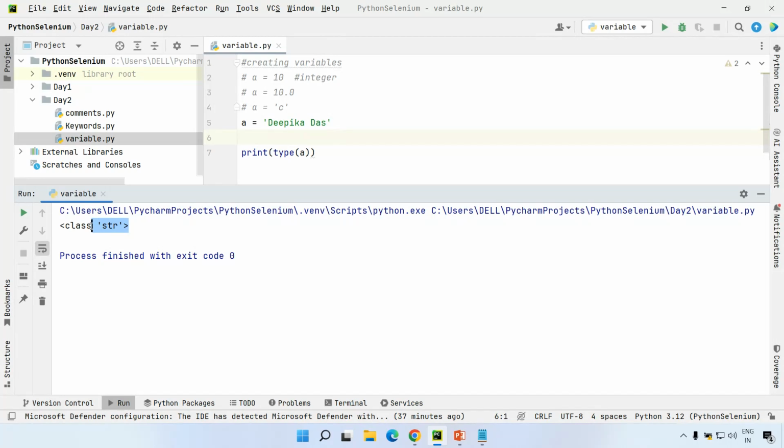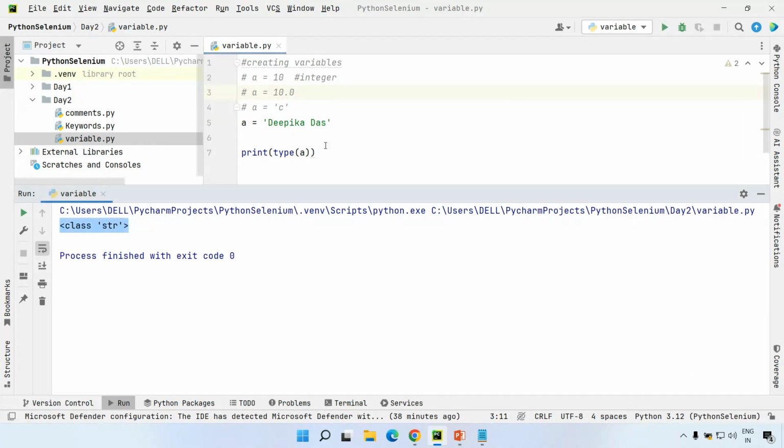One more important point: unlike Java, you don't have two different data types, one for char and one for string. Only the string data type exists. Either a single character or a sequence of characters, it is treated as a string data type. When you check this, you can see it is just saying class int.